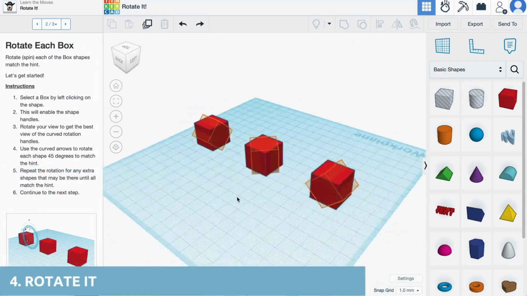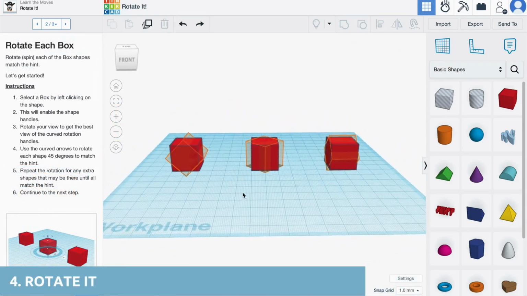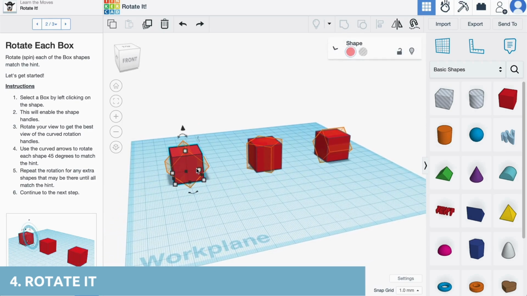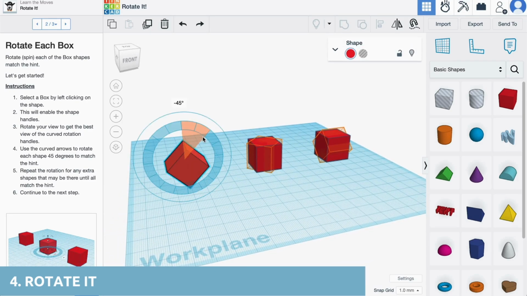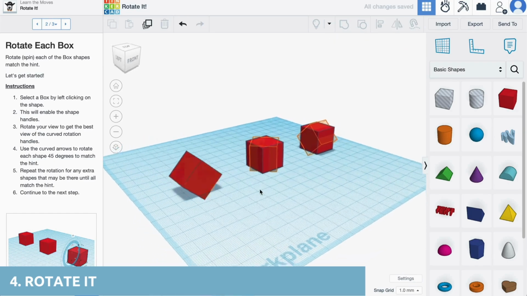To rotate the object, select the box and look for the curved rotation handles. Click on them and rotate the object to the desired angle. We're going to rotate it 45 degrees.